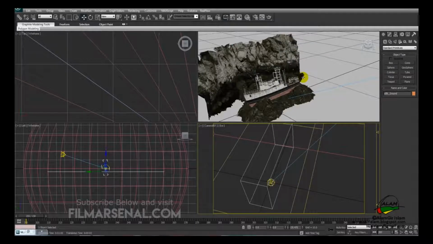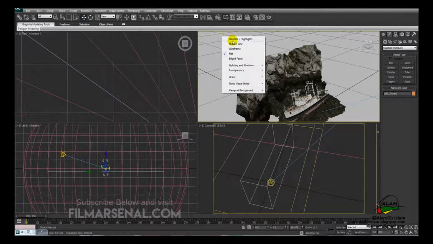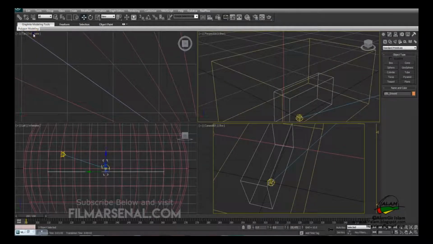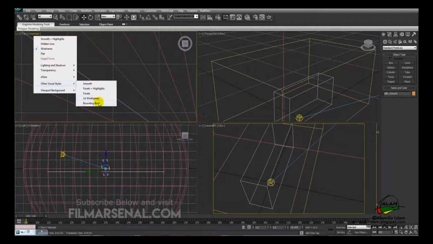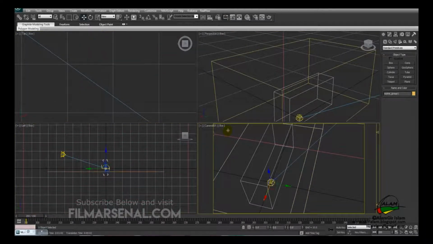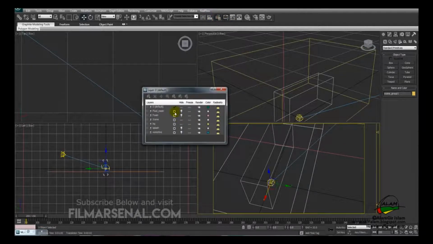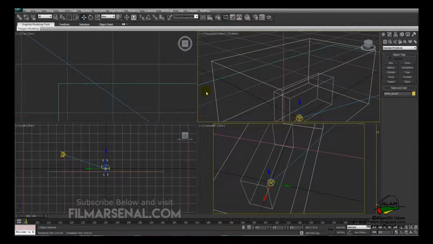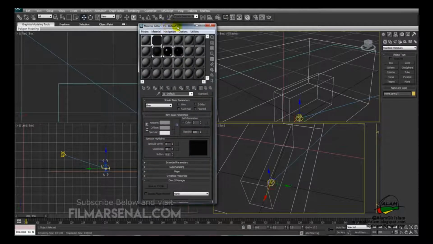So we'll switch this off, save the file, we'll change the view to bounding box. We'll change all the views from wireframe to bounding box, so in that way our viewport will remain lighter when we'll switch on the fluid mesh. And for the fluid mesh, we'll set up the material system for the fluid mesh. So for the water surface, we'll assign a new material. We'll hit M to open the material editor.